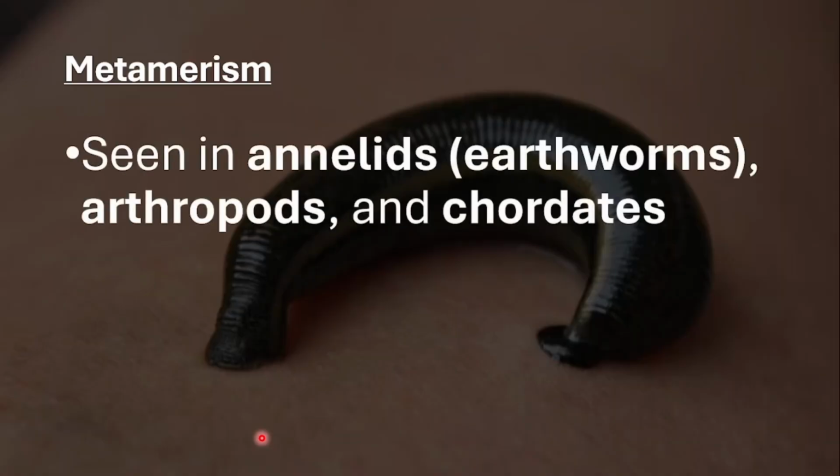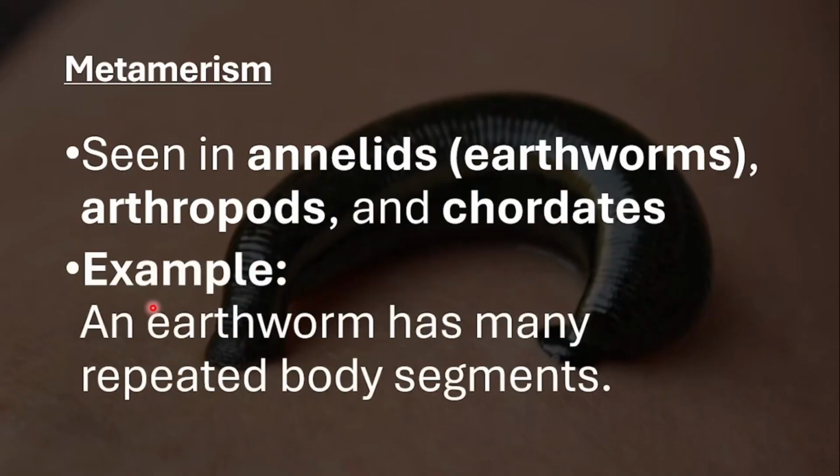Again, metamerism can be found in annelids or earthworms. It can be found in arthropods, and it can be found in chordates, I should say. Examples would be an earthworm. An earthworm has many repeated body segments. So when you think about metamerism, just think about repetition. Repetition of what? Repetition of body segments along the length of the organism.